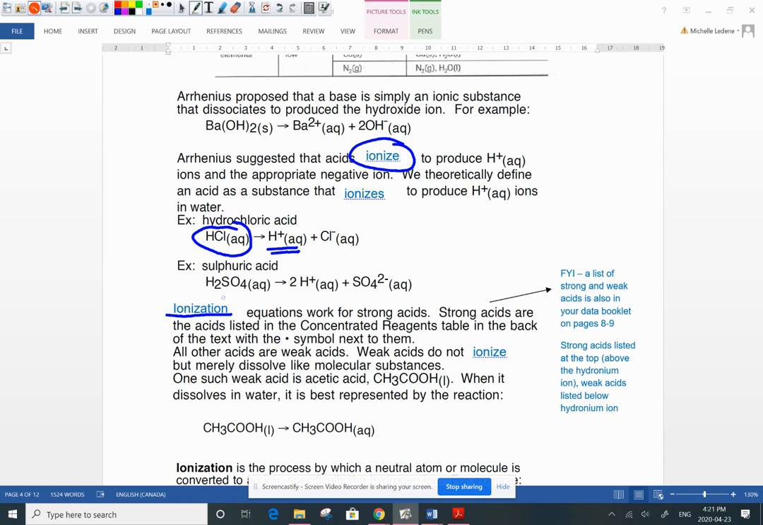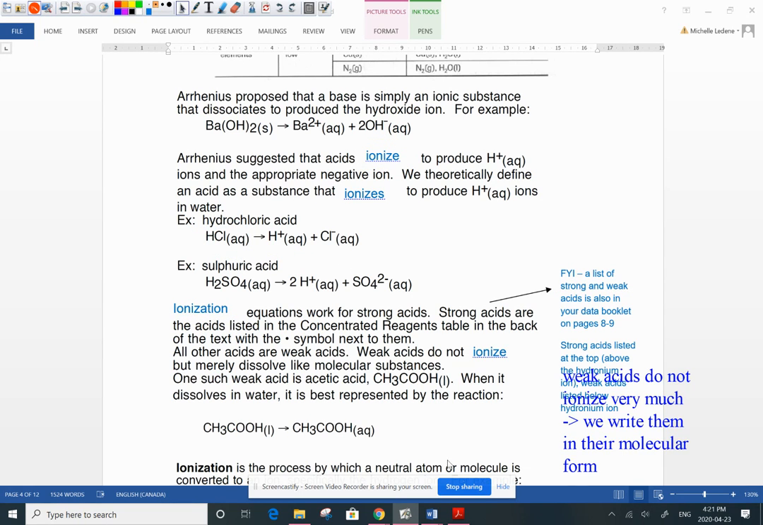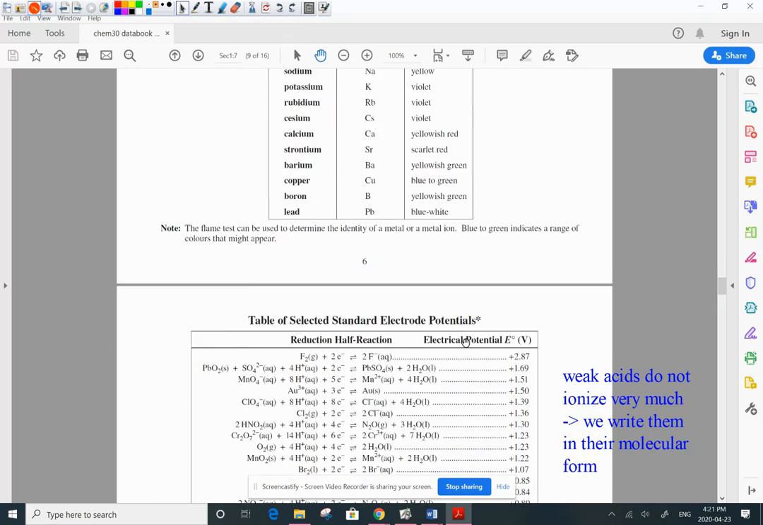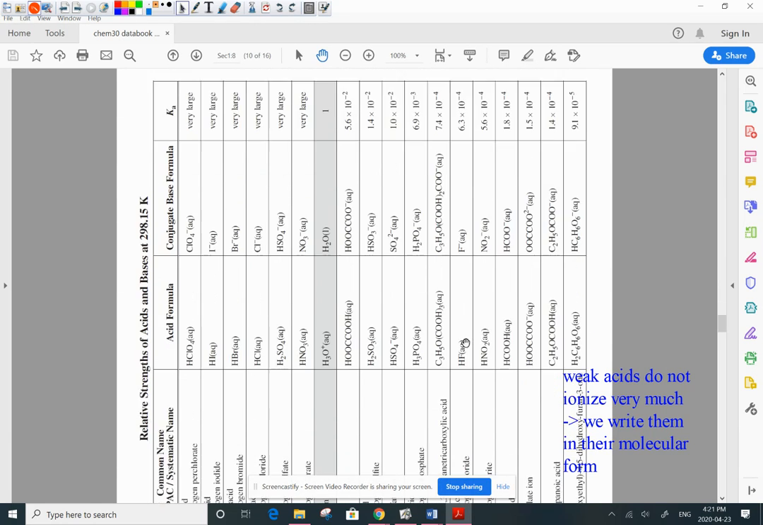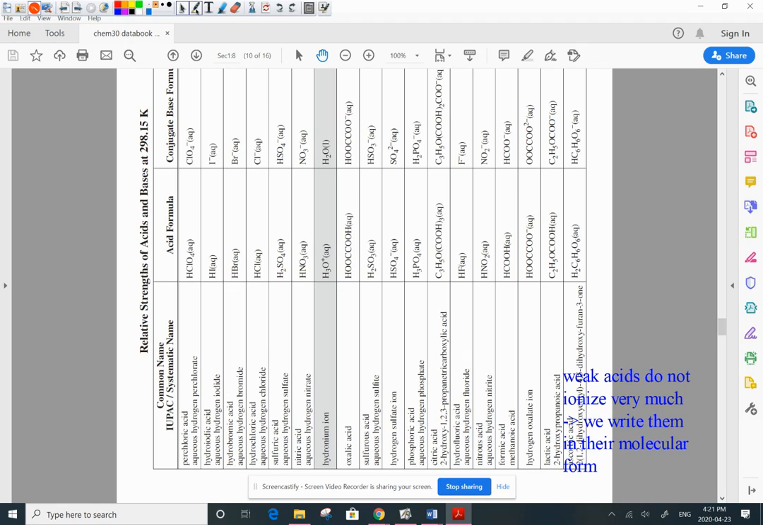Now notice there's two types of acids. There's strong acids and also weak acids. On page 8 to 9 of your data booklet, and I'm just going to pull that up in a second here, it's sideways, I know that, I apologize. But when you look above the hydronium ion, this is a list of all of your strong acids. These guys are able to react with water and make ions. They ionize. Everybody listed below here and on the next page into page 9, these guys are the weak acids.